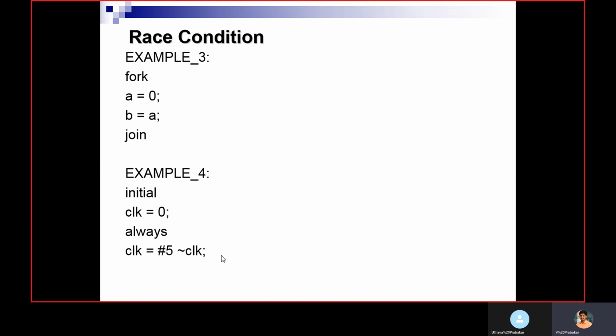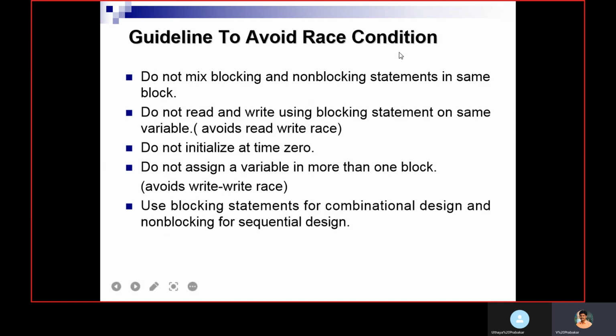Then guidelines to avoid race condition: do not mix blocking and non-blocking statements in the same block. Do not read and write using blocking statements on the same variable. That also we discussed, right? Avoiding write-read race: you should not read and write the same variable at the same time.